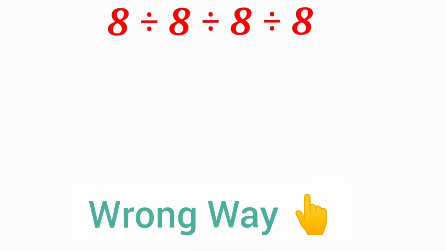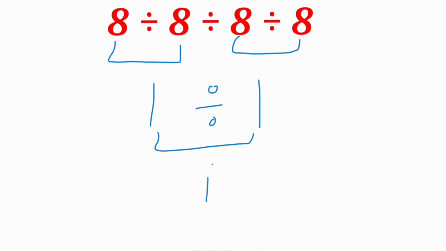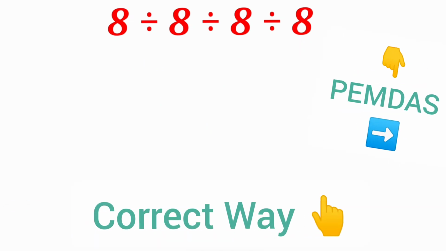So 8 divided by 8 equals 1. Then 1 divided by 1 equals 1. But this is wrong. The correct way is to use the PEMDAS rule, from left to right.